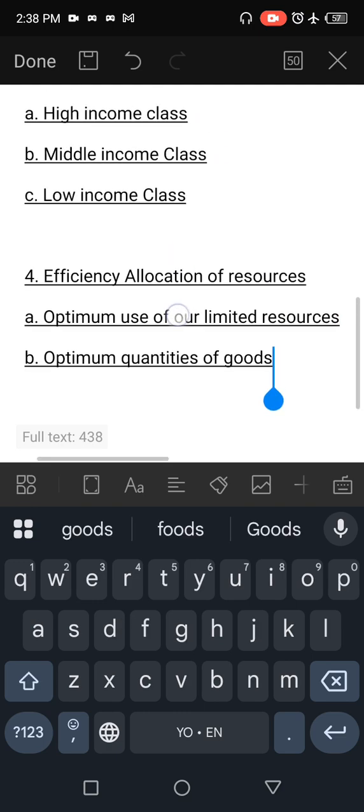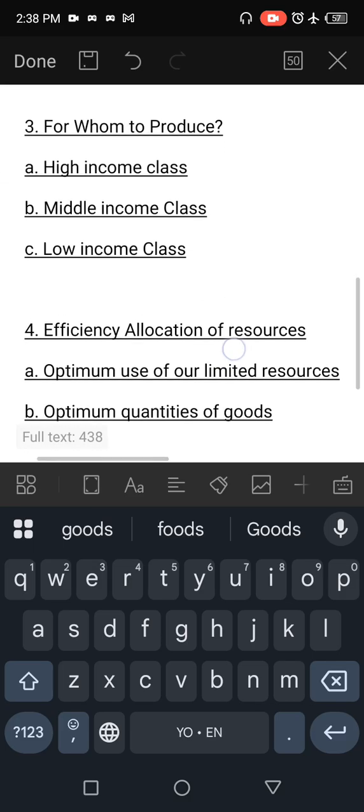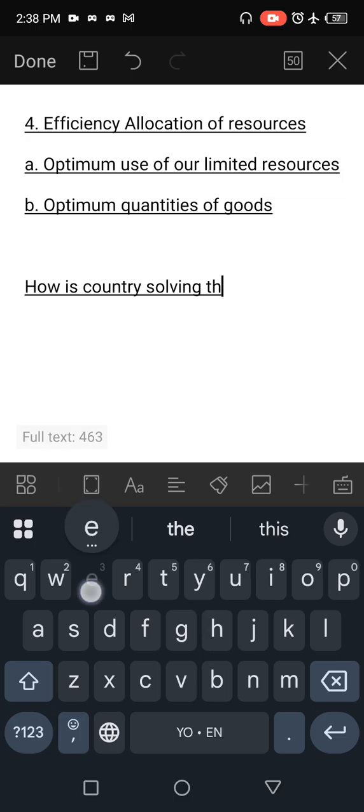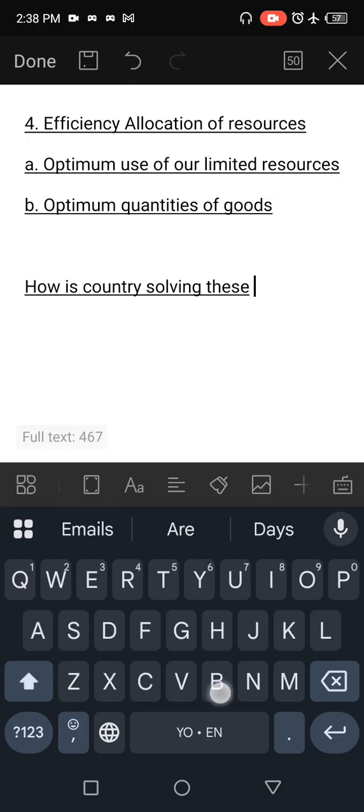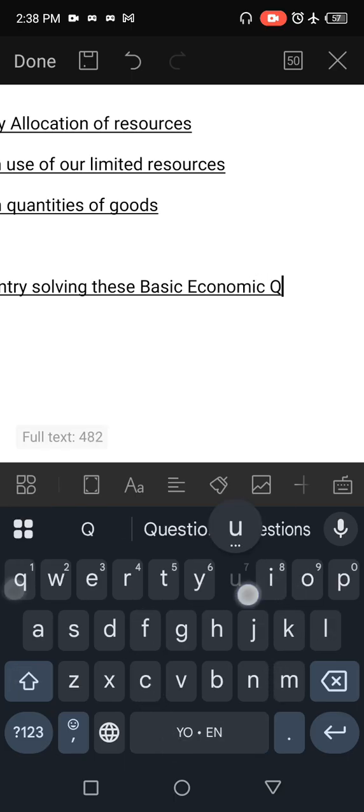Now, having solved this, we now move to the next one, which is a question on how countries solve these basic economic questions or problems.